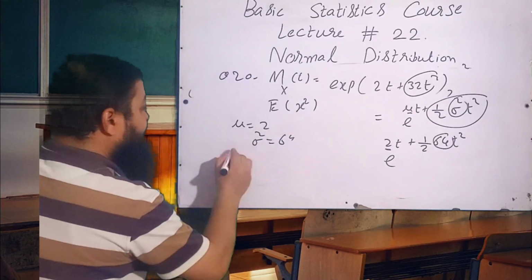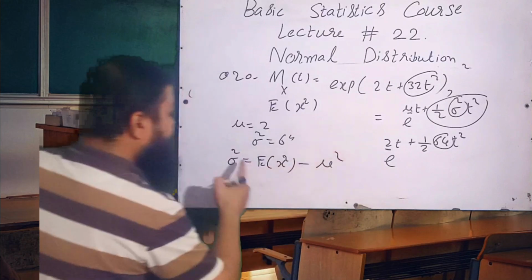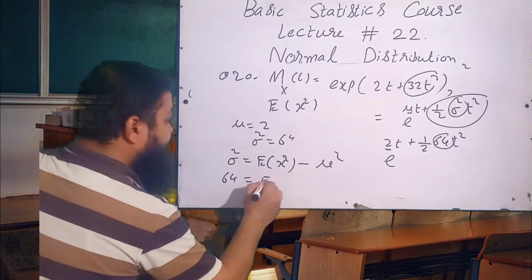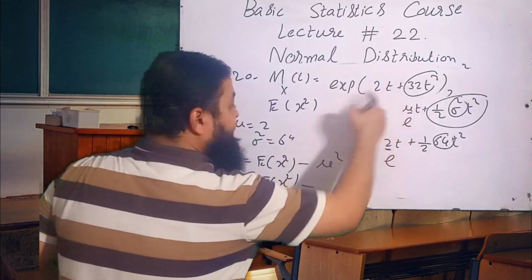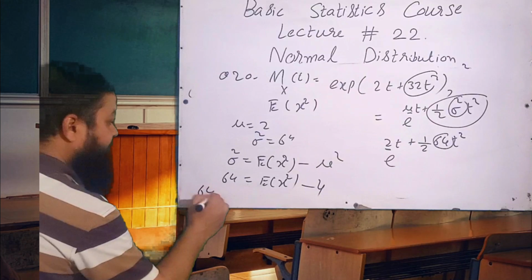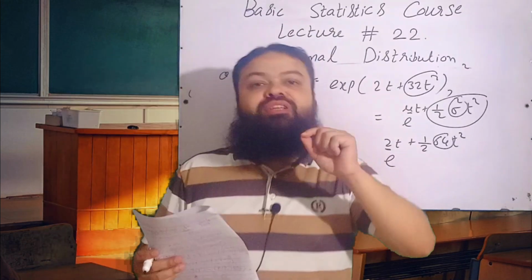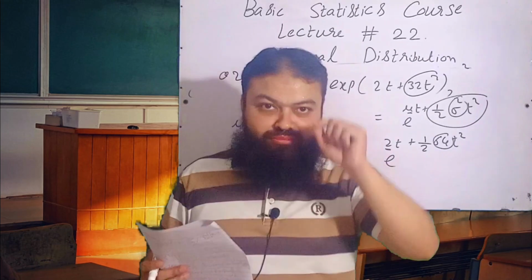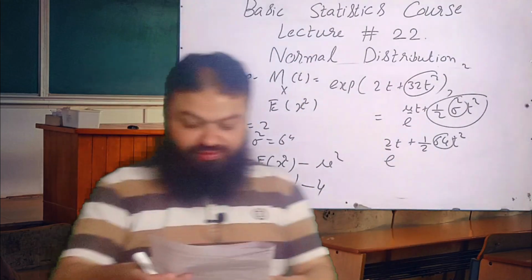And we know variance is always equal to expectation of x square minus mu square. 64 equal to expectation of x square, that is not given, minus mu square. Mu is 2. 2 square is 4. 4 will be added over here. 64 plus 4, it means 68 is the correct option in the exam. When the moment generating function is given, expectation of x square is equal to 68.